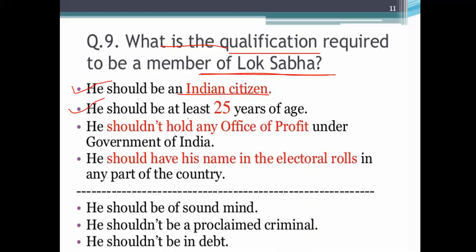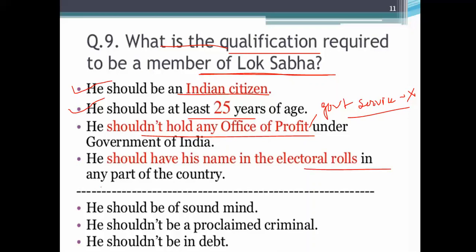At least you should be 25 years of age, should not hold any office of profit. That means you should not be in any government service. You should not be a government servant. He should have his name in the electoral roll in any part of the country. That means you should be a citizen of India. The first one and the last one is telling the same thing.